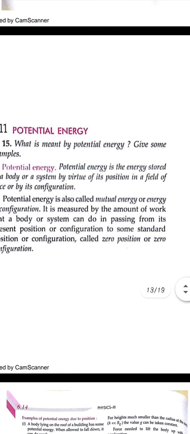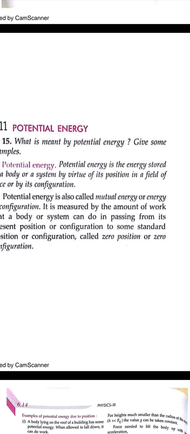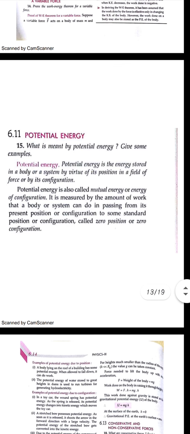So what is the potential energy? We have seen what kinetic energy is, that is, the body which is in motion will possess kinetic energy. Similarly, potential energy is the energy that is stored by a body in the rest condition, or when it is trying to move, or is about to be moved, right? So whenever the body is trying to move, but is at the starting position and is not in movement, it is said to be the energy possessed by the body, or the energy stored in the body.